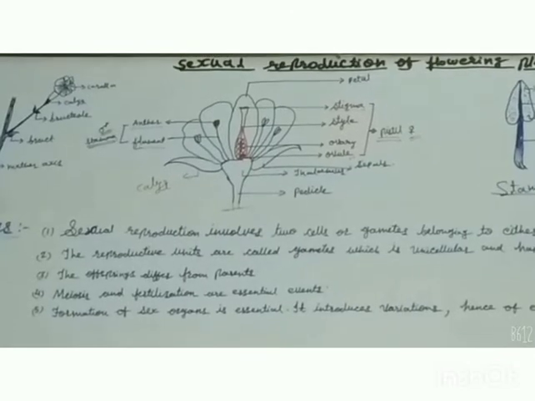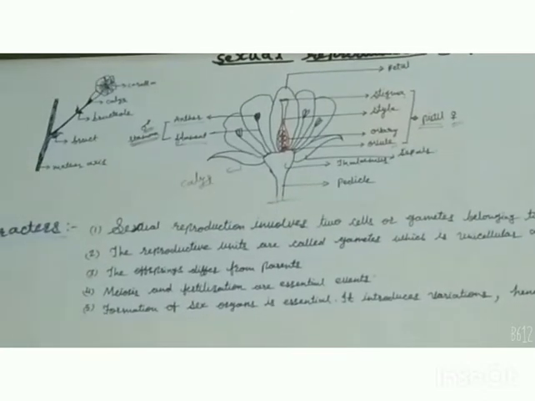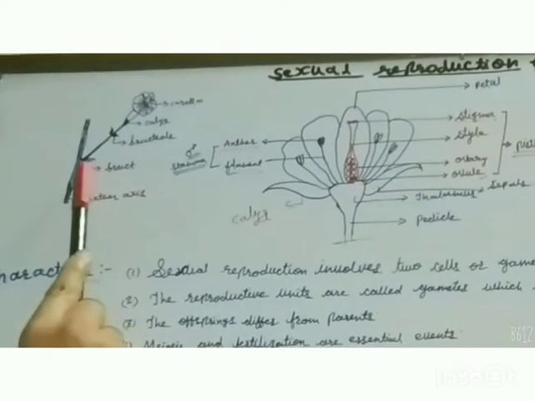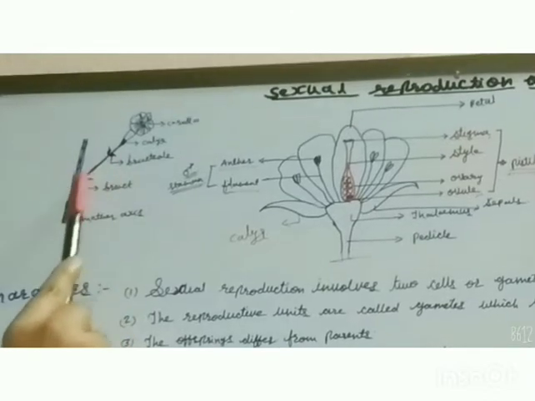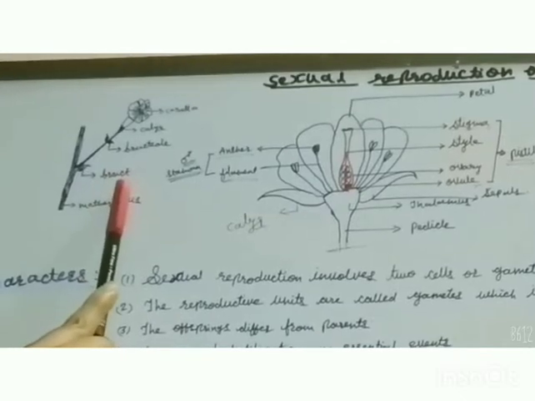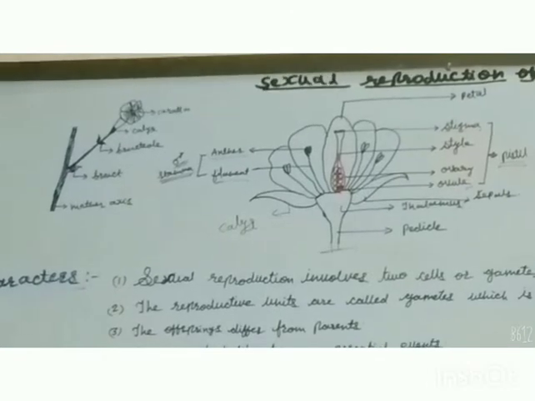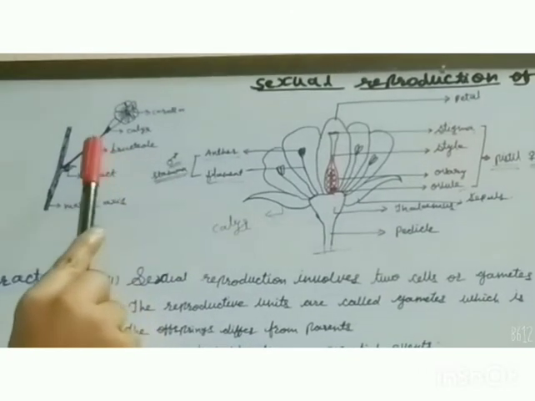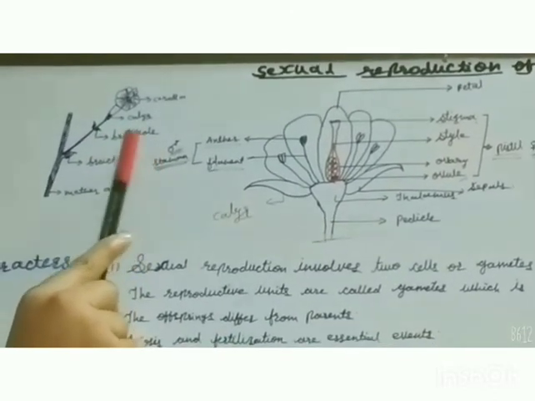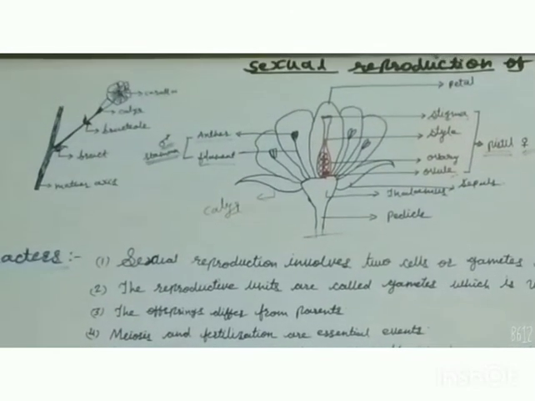Some other terms are there regarding the flower, that are bracteate flower. Means if a small leaf-like structure is present at the base of the node of the flower, then it is called a bracteate flower. If bracts are not present, then the flower is called ebracteate. Above that, two more small leafy structures are there which are called bracteoles.